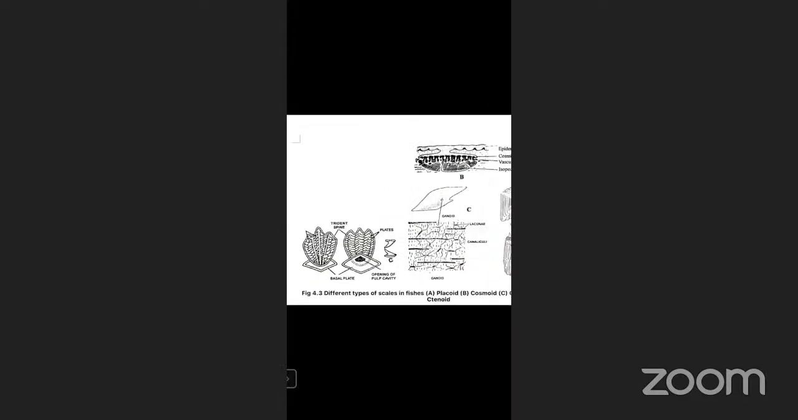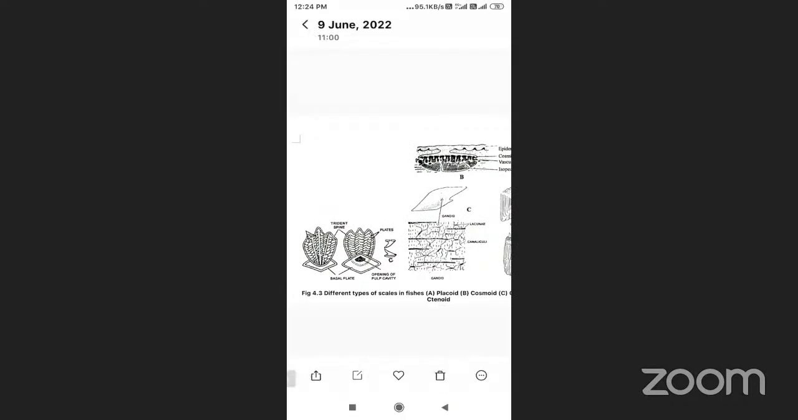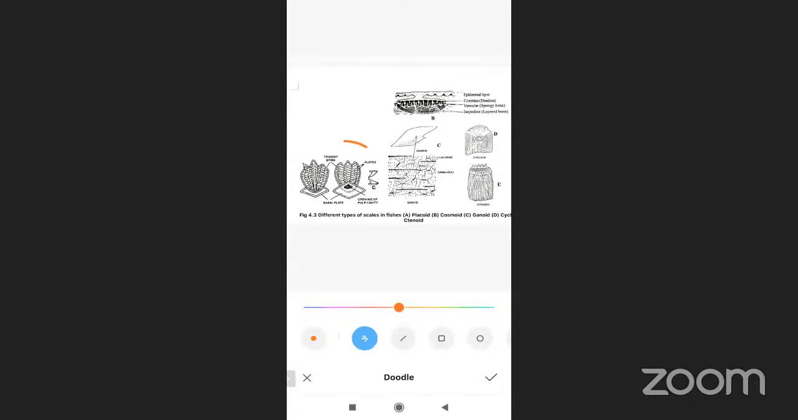Yeah, these are different types of scales here. The first one is the placoid scales. They contain one basal plate, which gives support to the placoid scales. In the placoid scales you will find one middle spine, that is a trident spine. The trident spine is present in the placoid scales, and at the basal part they contain the basal plate. This is about the placoid scales.